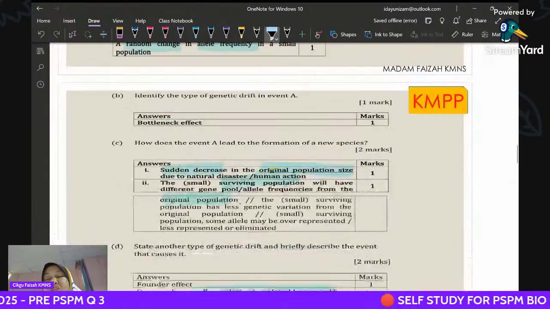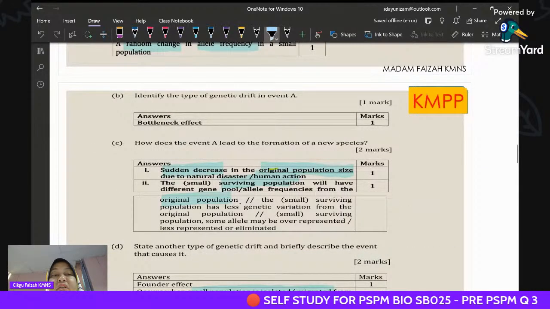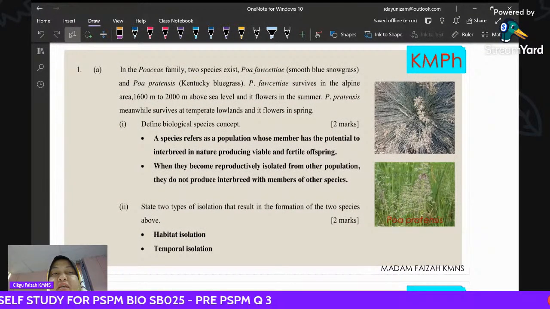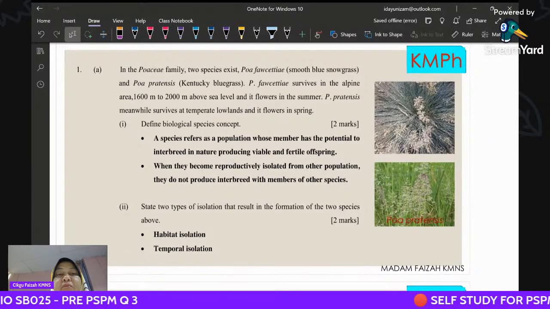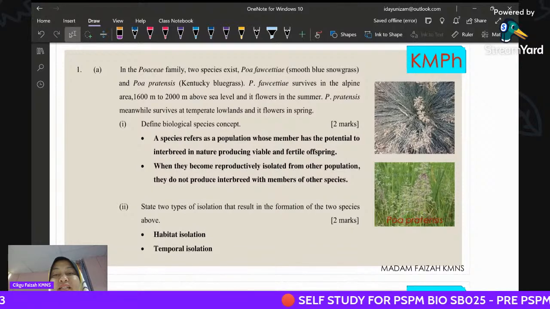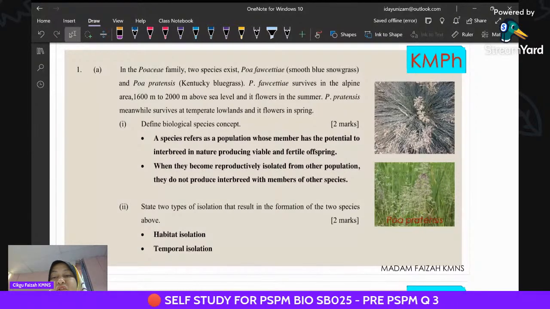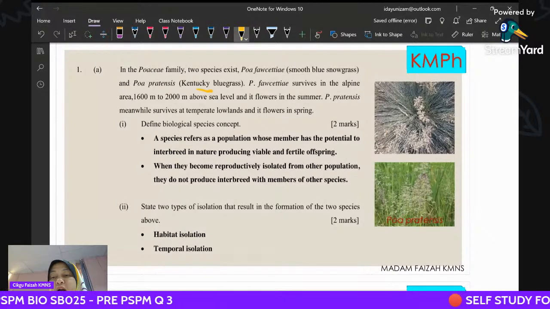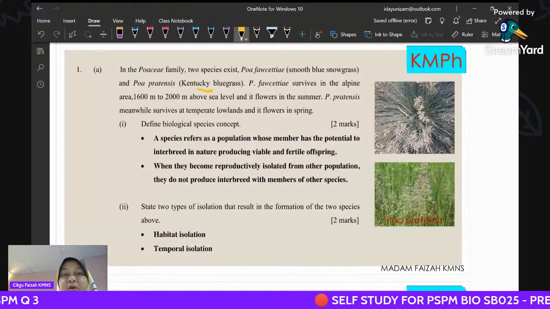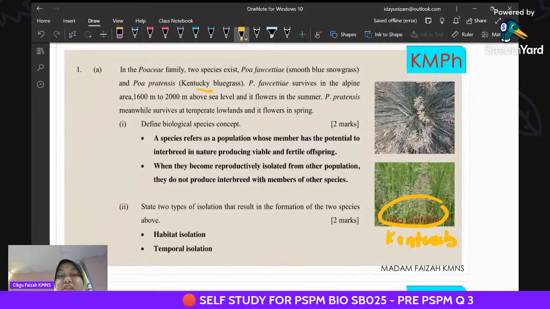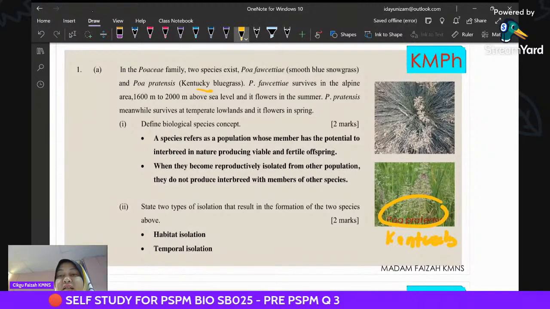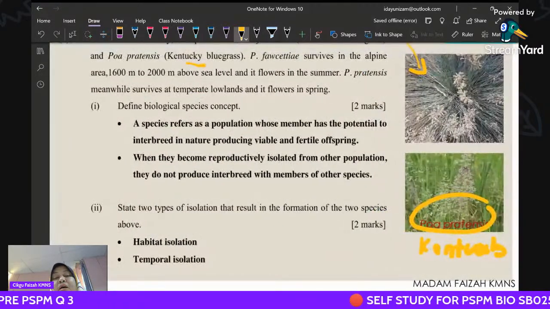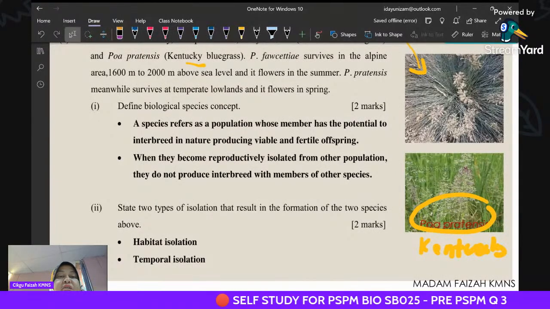So that is for Penang. Now go to Pahang. Pahang chose one species in the Poaceae family, which is grass. This is Poa pratensis. As you can see, class, Poa, this is Kentucky bluegrass, smooth meadow grass. Very nice, right, guys? Then the question needs you to define BSC, the biological species concept.